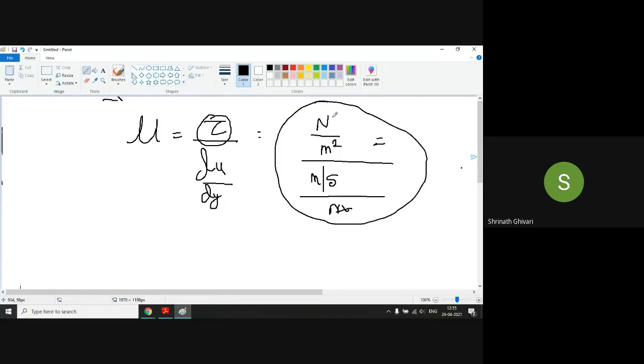Anyone? You have written this much, now say something further. Newton second per meter square. Very good. It is Newton second per meter square.